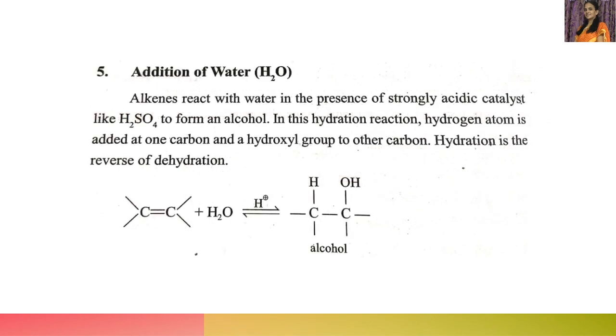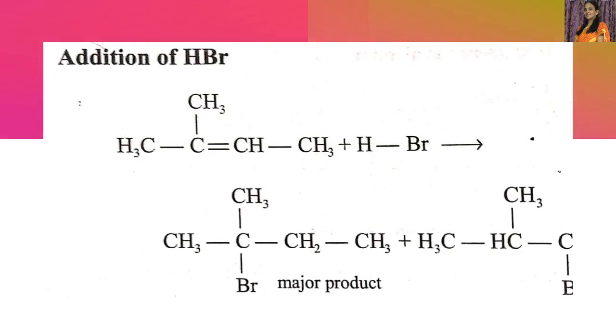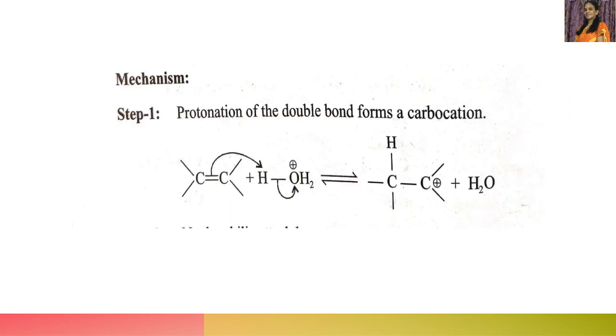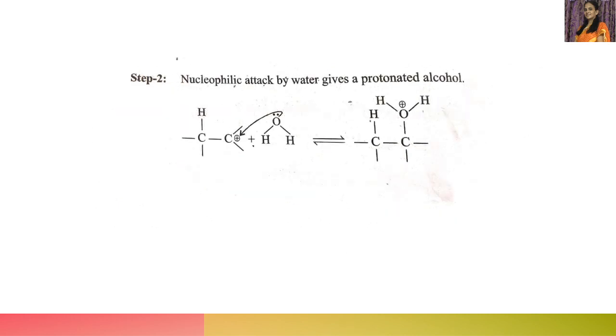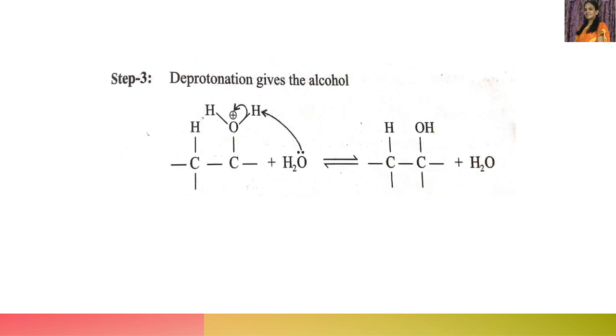The first step is protonation of the double bond to form a carbocation. And in the second step, what happens? Nucleophilic attack of a water molecule on the carbocation to form protonated alcohol. And the third step, deprotonation or loss of a proton, gives rise to alcohol.